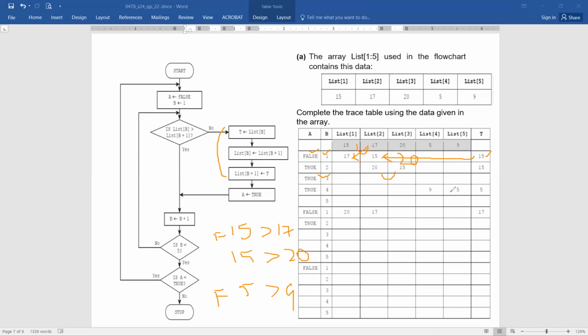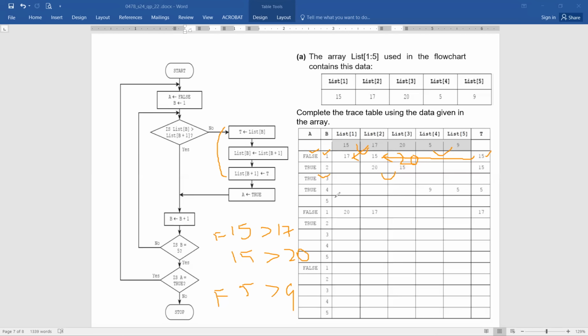Okay, and then 5 has come here, and the value of 9. Now the comparison was done between these two, 5 and 9. Is 5 greater than 9? The condition is false. It moves here, performs the same function, and the swapping has been done for these two values. Any issues? And the value of A is still true. Now the value of B is increased by 1, becomes 5. Is B 5? Yes. It moves here.